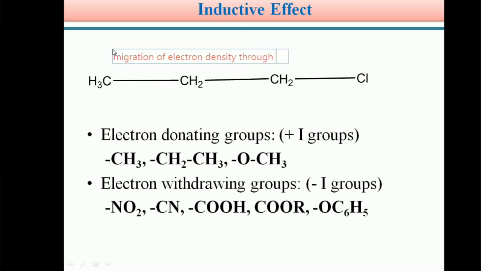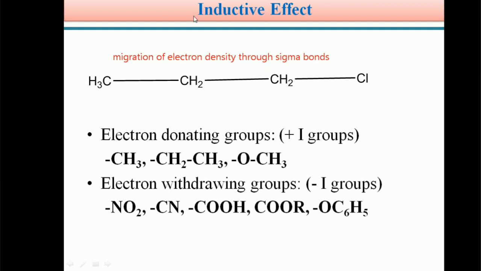Migration of electron density through sigma bonds is known as the inductive effect.